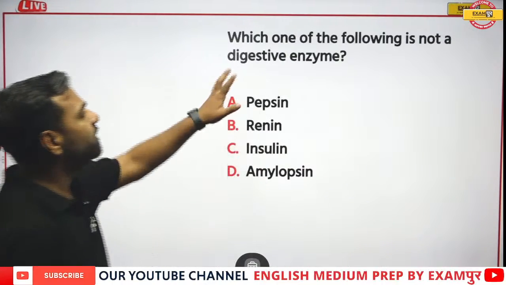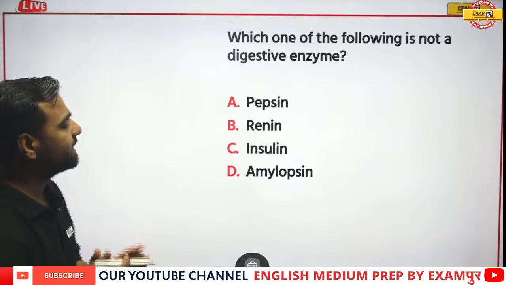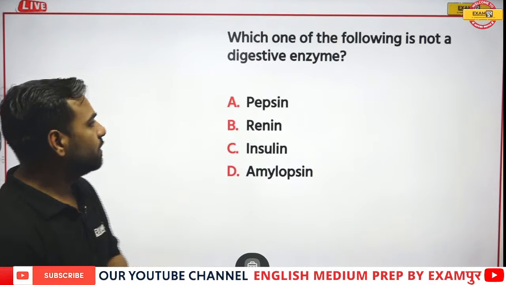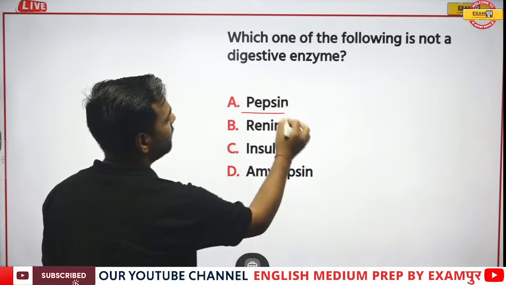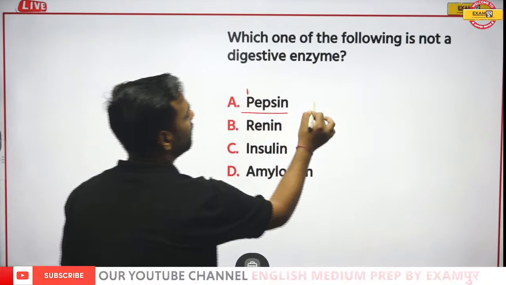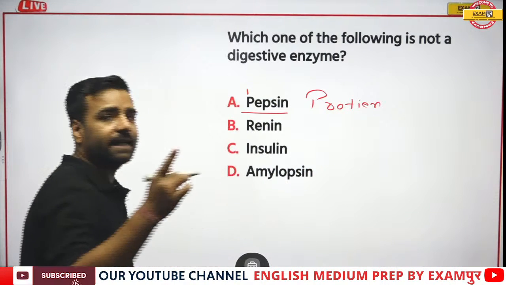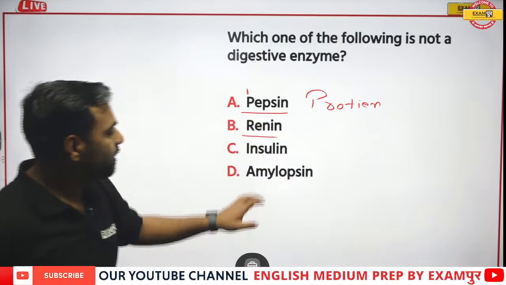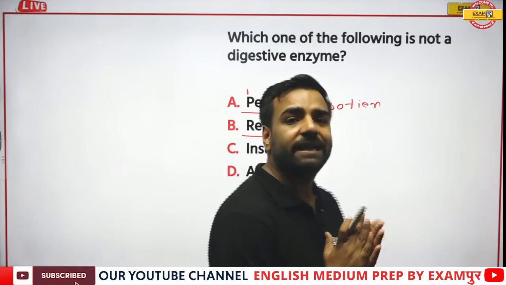Next question. Which one among the following is not a digestive enzyme? Who can tell this? When I'm talking about this pepsin, I know P for pepsin and P for protein. There was milk and curd. We have discussed about that. That was renin. Now this amylopsin, where we have discussed about the pancreatic juice, isn't it?